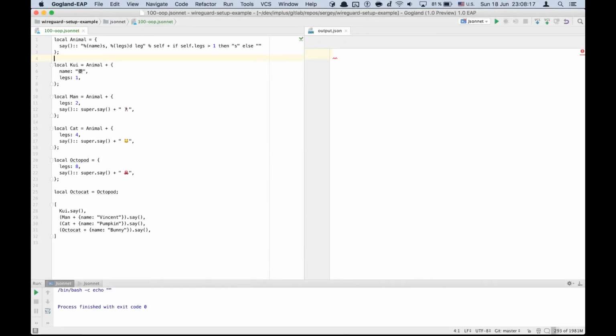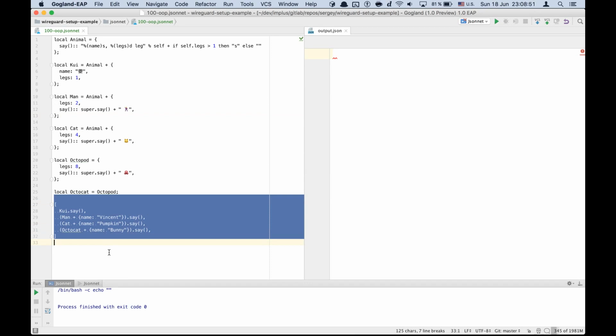As you remember, Jsonnet is a prototype-based object-oriented language, and here we have a simple hierarchy of objects. The animal object serves as a prototype for other objects, and it has a sound method, which returns a string with the animal's name and how many legs it has, and some other objects override the same method, and they use the super keyword to refer to the parent's method, and they concatenate the parent method's return value with an additional string.